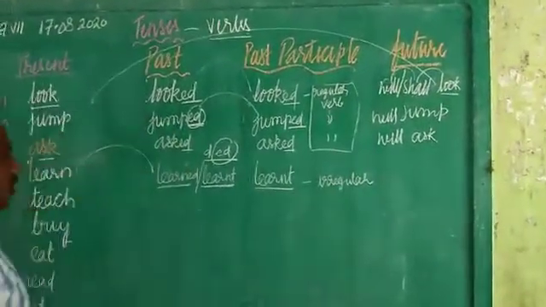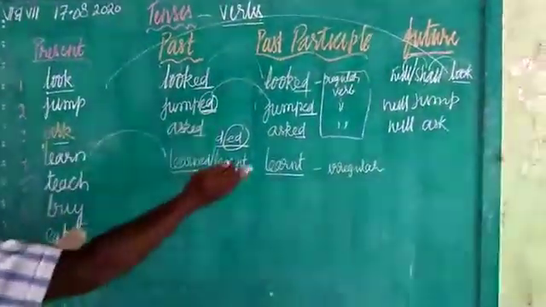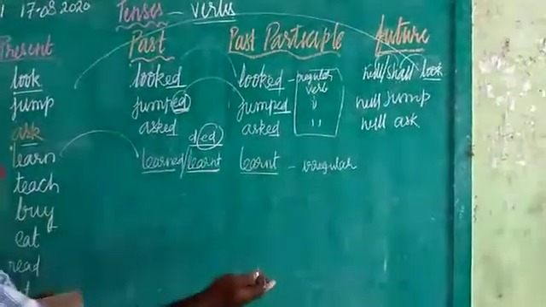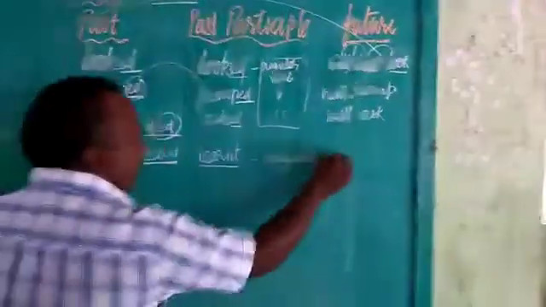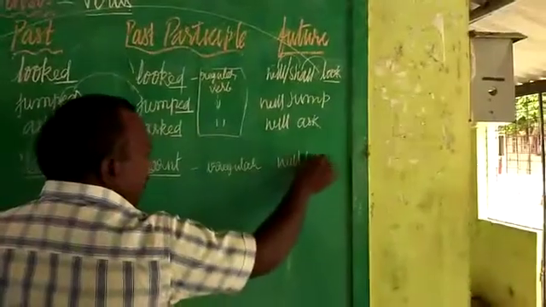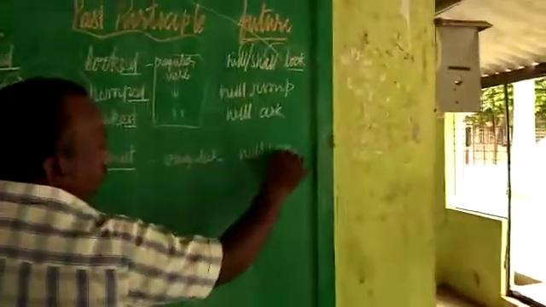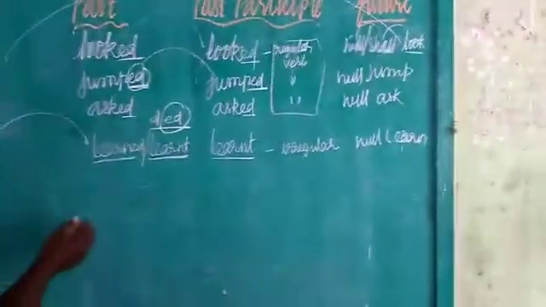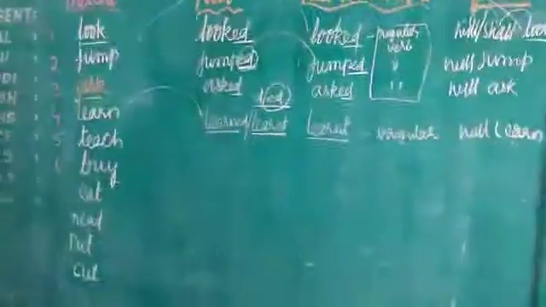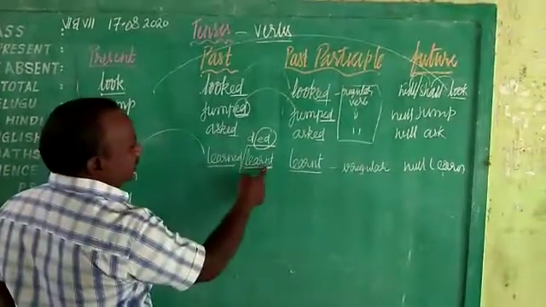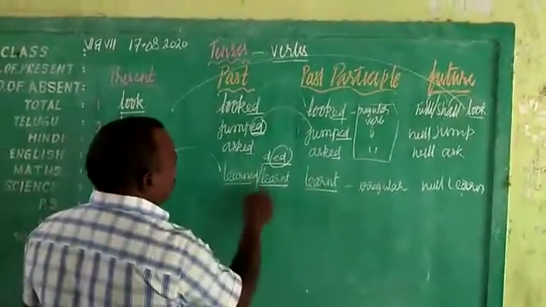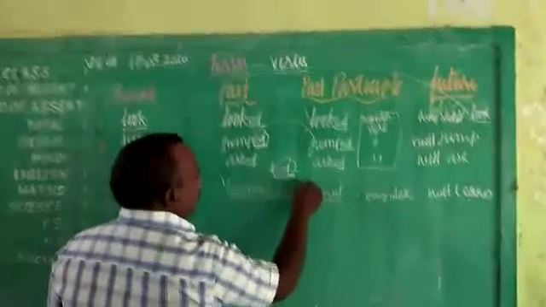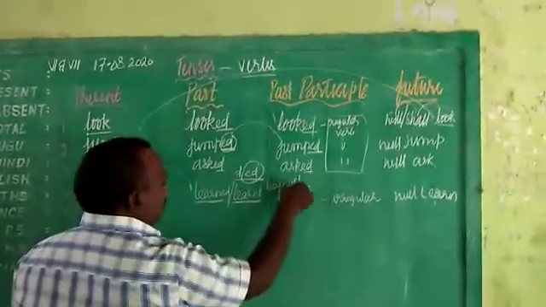Remember that. If you want to write in future, you can call it will learn. You can take will or shall. Will learn. Okay, let's go to another word, that is teach. The past tense of teach is... so both forms are right. Here also you can take learned or learnt.